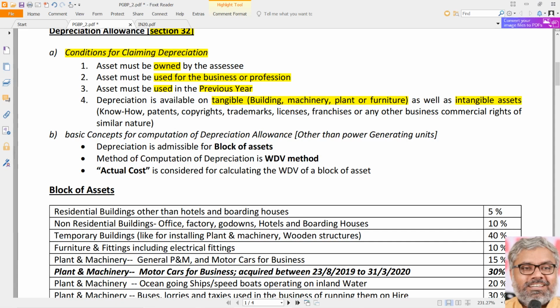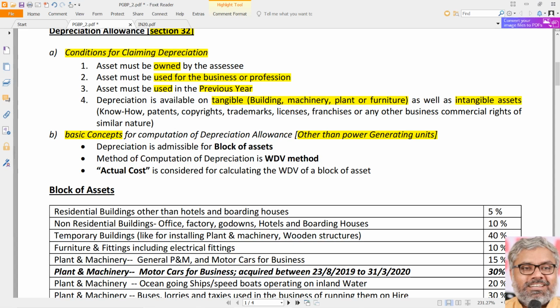That is the classification of assets for the purpose of depreciation under section 32. Now, some of the basic concepts related to the computation of depreciation other than power generating units. Power generating units means electricity companies which produce power, not distribution. For them there is a separate classification and a separate methodology. We will come to that later.